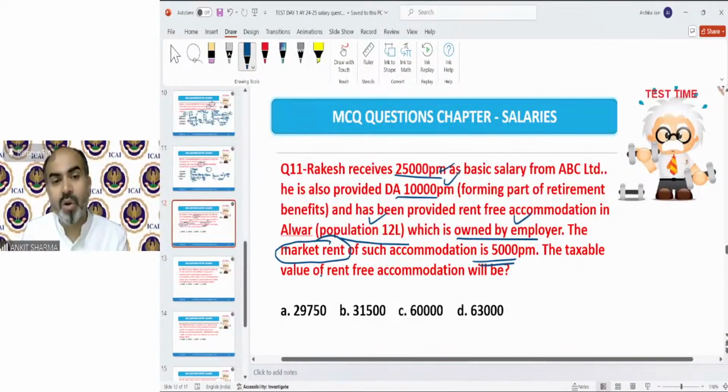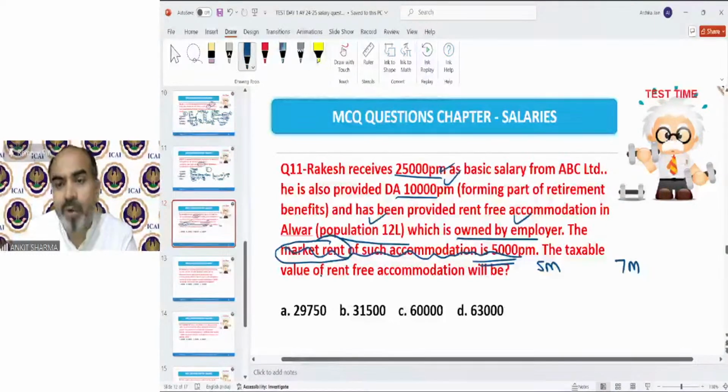Market rent, fair rent, rental value can be given in the question just to confuse you. So just ignore this provision. We do not consider that. The taxable value for rent-free accommodation we need to calculate. Now we have to calculate for 5 months and 7 months, up to August, and then from September to March.